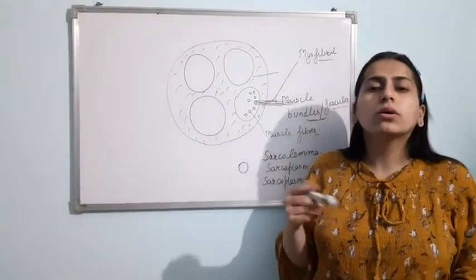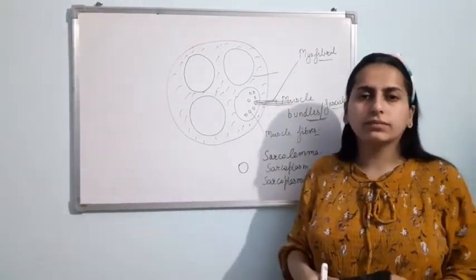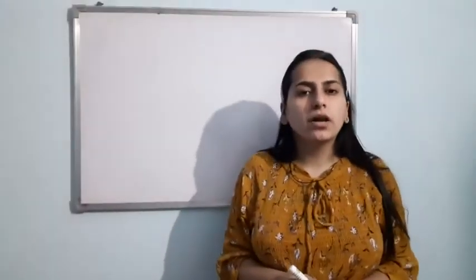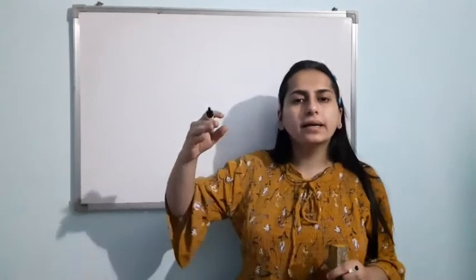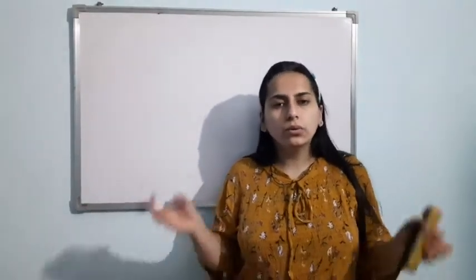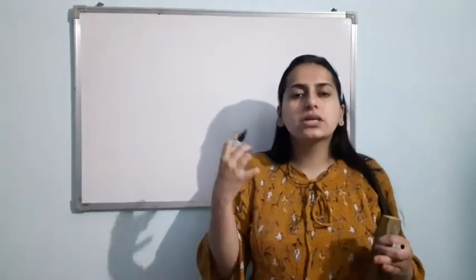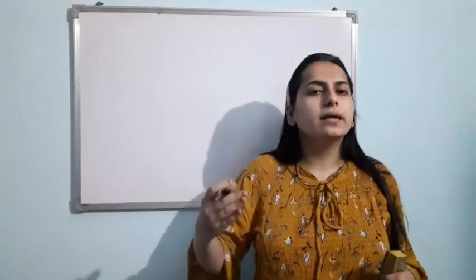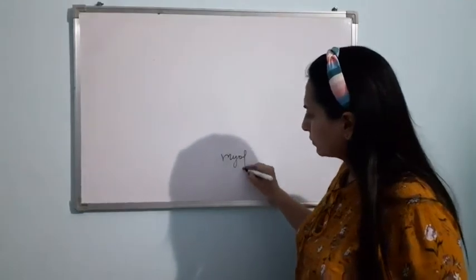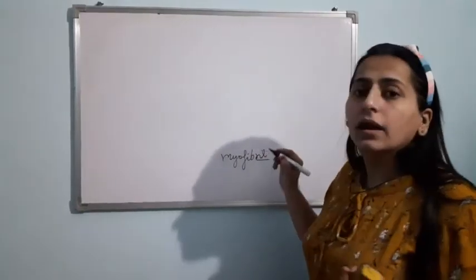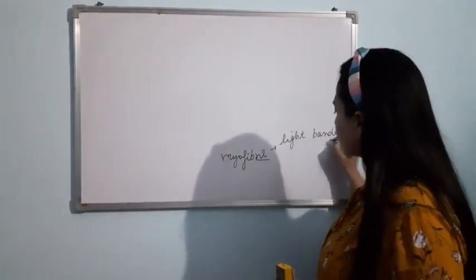So now let us talk about the structure of the myofibril in detail. Clear? A myofibril is having alternate light and dark band. As I told you, striated muscles are skeletal muscle. Skeletal muscles show striations, alternate light and dark band. So that is what I am telling you. The myofibril is having alternate light and dark band. Light bands are there, dark bands are there. Clear?